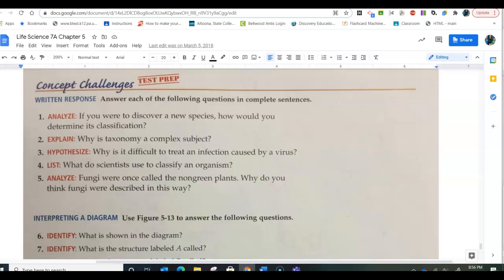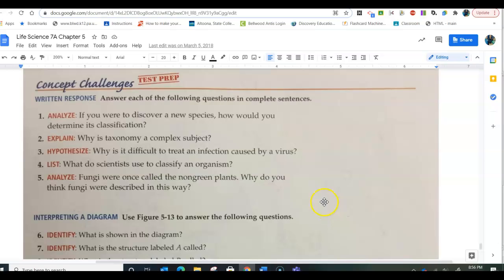Fungi were once called non-green plants. Why do you think fungi were described in this way? Well, because mushrooms look like plants. They grow out of the ground. They have root-like structures that are called rhizoids. They have a stem, and some of them are even colored almost like a flower on the top.